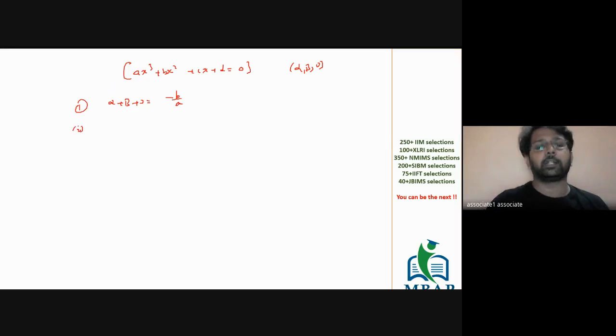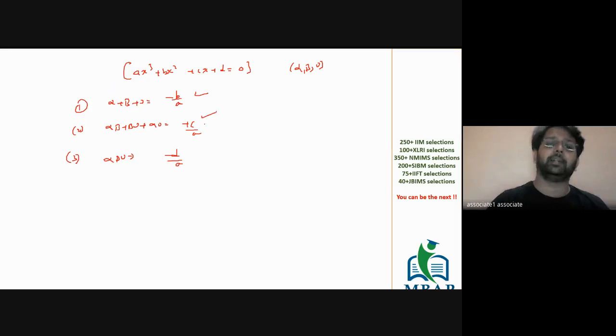The sum of all the roots taking two at a time, alpha beta plus beta gamma plus alpha gamma, is given by plus c by a. Third, the sum of all the roots taking three at a time, alpha beta gamma, is given by minus d by a.